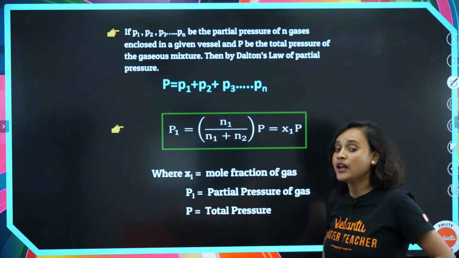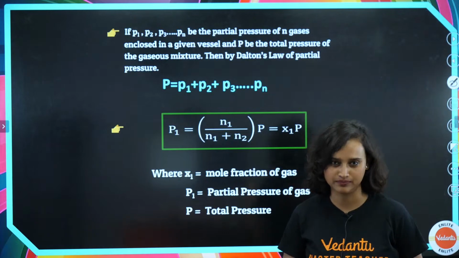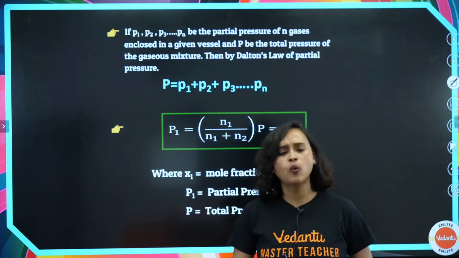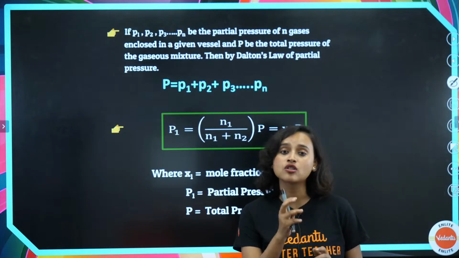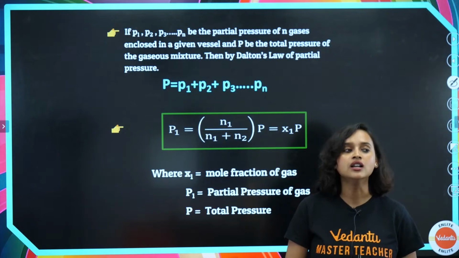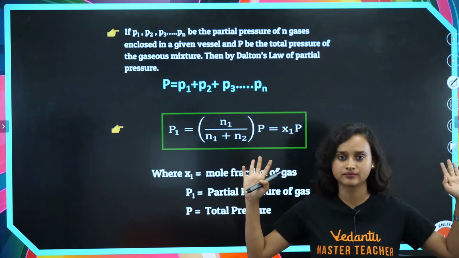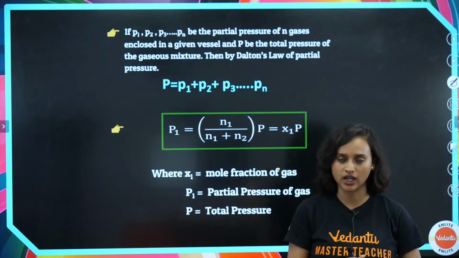Very easy. Now we come to something called partial pressure. Why are we talking about partial pressure? Well, when we are talking about partial pressure, there is also another condition applied. The condition is basically that the gases do not mix with each other. The gases do not react with each other.